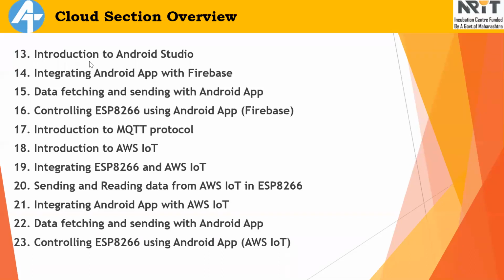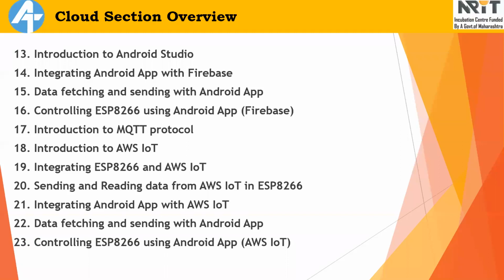Okay, so MIT App Inventor is just for simple apps, for project purpose it is okay, but if you want to go professional, Android Studio is a must. You must be able to build Android application using Android Studio. So we will introduce Android Studio in the 13th section, and we'll make some basic apps, how to use Android Studio. First we'll learn that, and we'll make some basic Android applications using Android Studio.